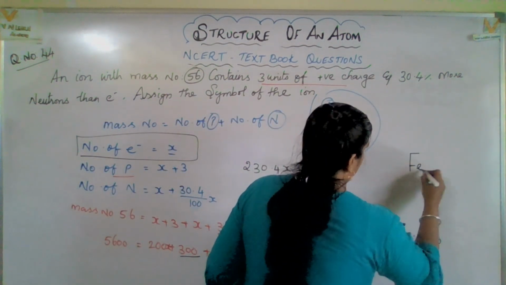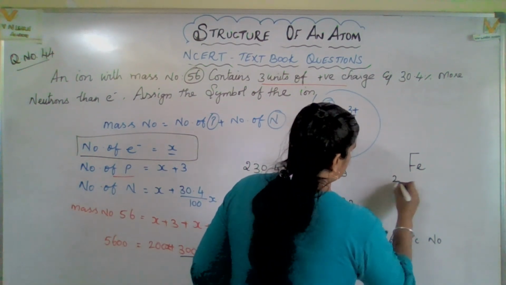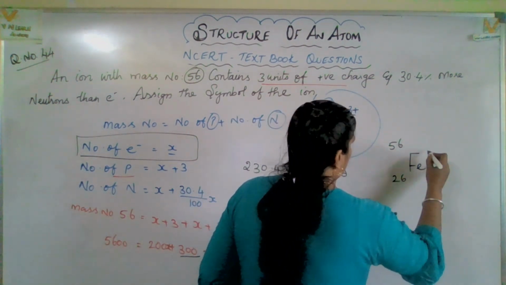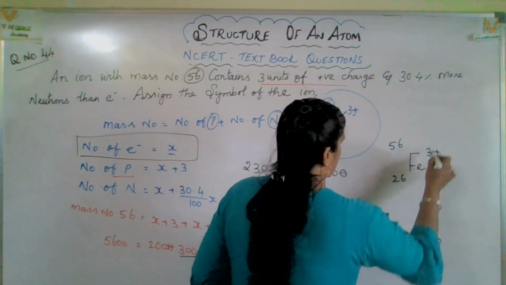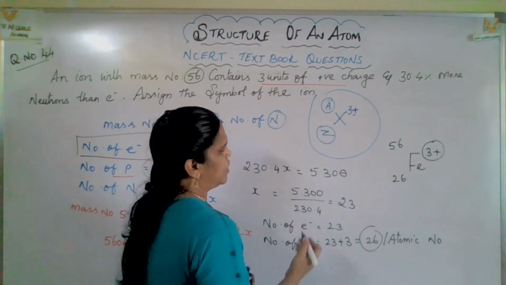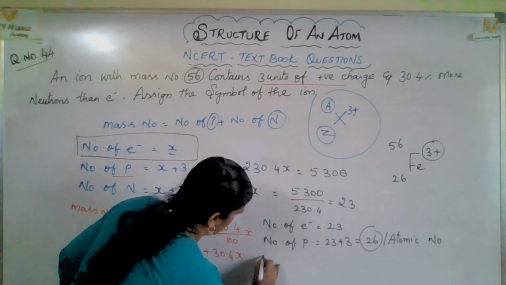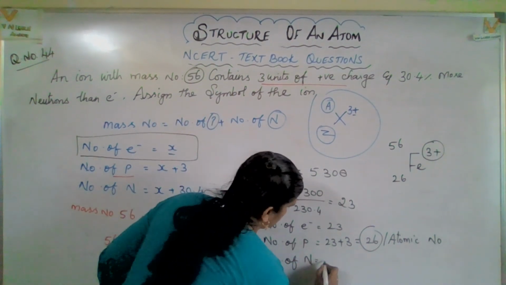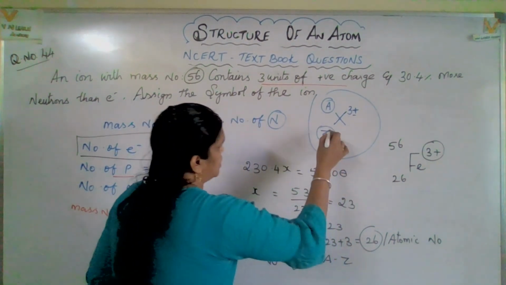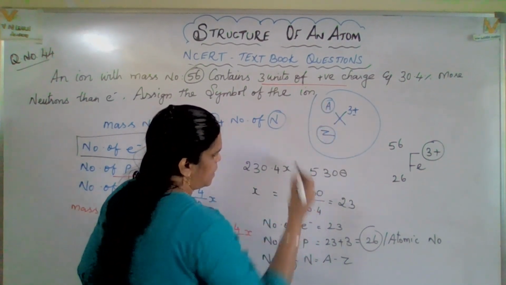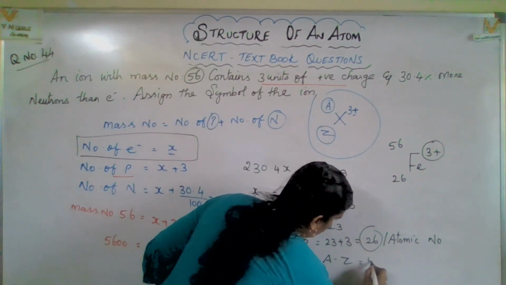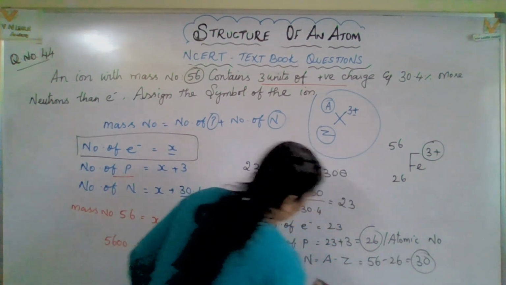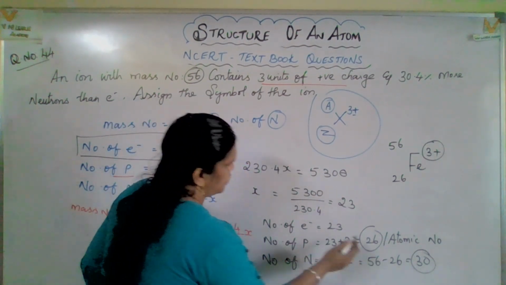What is the symbol of the element and ion? Here ion, Fe. Here what it is? 26 atomic number or number of protons, and mass number 56, and 3 more positive charge. Okay. And number of neutrons, that is very important. So how to calculate number of neutrons? A minus Z. A is the mass number minus number of protons, atomic number. So you will get 56 minus 26. You will get 30.